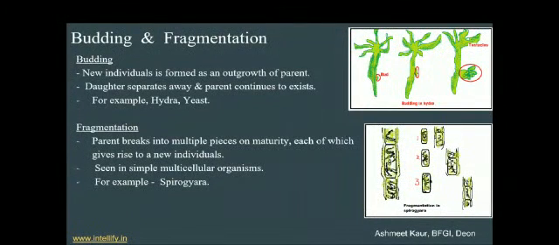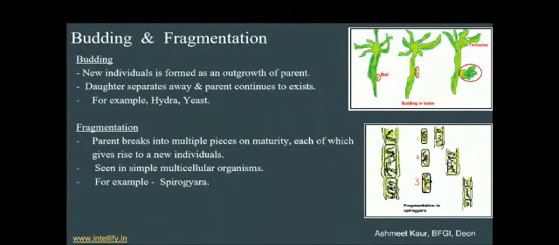Starting with the bud, it forms into the complete organism. So the daughter separates away and the parent continues to exist. In the pictures, the hydra is totally developed in the third one. After development it gets separated from the parent body, and the parent body continues to exist. For example, hydra and yeast are examples of budding.